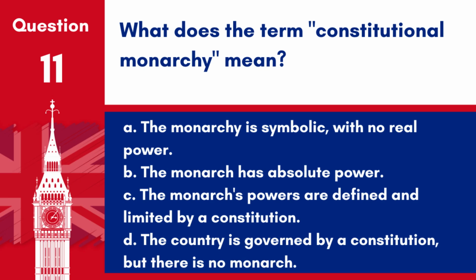Question 11. What does the term constitutional monarchy mean? A. The monarchy is symbolic, with no real power. B. The monarch has absolute power. C. The monarch's powers are defined and limited by a constitution. D. The country is governed by a constitution, but there is no monarch. Answer: C. The monarch's powers are defined and limited by a constitution. A constitutional monarchy combines a hereditary monarchy with a parliamentary system, with the monarch serving as a ceremonial figurehead under the constitution's limits.